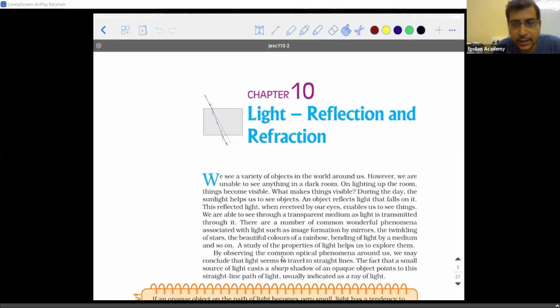That is light and its properties, that is, the property of it to get reflected and refracted. It is a slightly big chapter and it has more problems. The reason why I am teaching this chapter is because there are two chapters which have a lot of problems. One is current electricity and the second is this chapter. If you are clear with the problems in these two chapters, the remaining three chapters are very easy. We can complete them in no time.